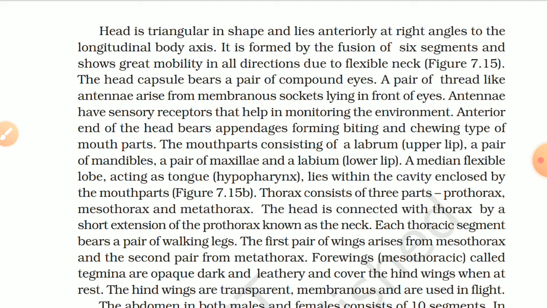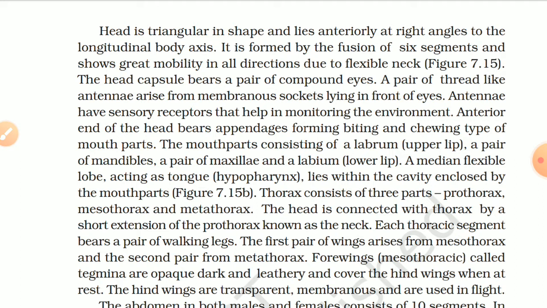The anterior end of the head bears appendages forming biting and chewing type of mouth parts. The mouth parts consist of a labrum, upper lip, a pair of mandibles, a pair of maxillae, and a labium, lower lip. A median flexible lobe acting as tongue, the hypopharynx, lies within the cavity enclosing the mouth parts. Figure